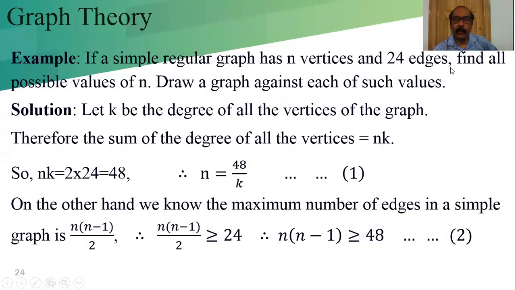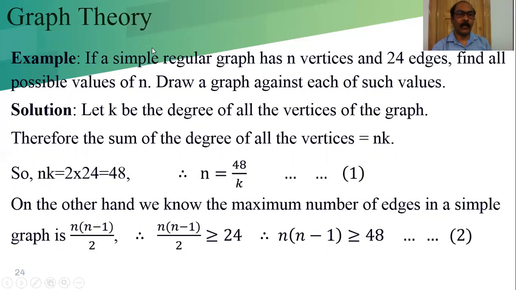Now we are considering one simple example, the existence of the number of edges with respect to the number of vertices. Simple regular means all the vertices have the same degree. Simple means there is no self loop and parallel edges. Every time we have to remember our definitions, whatever we already learned, and apply them when we are solving the problem.